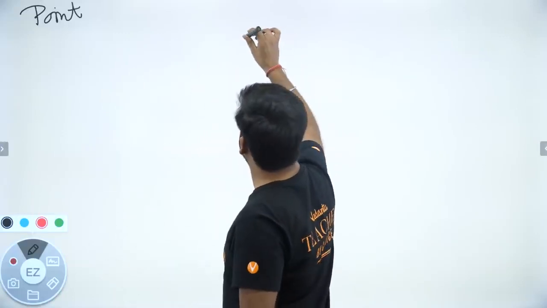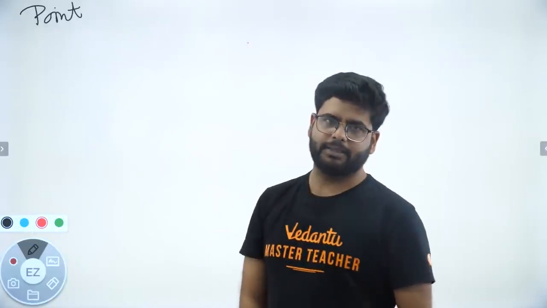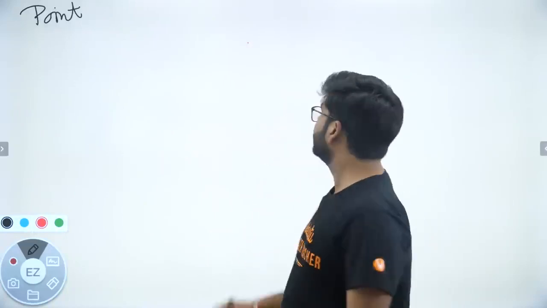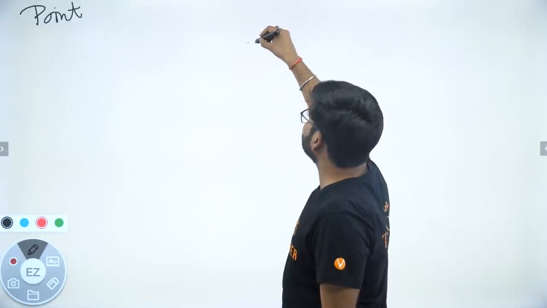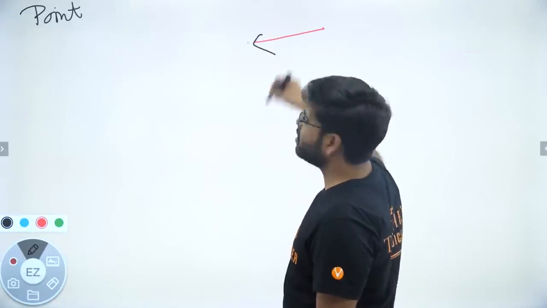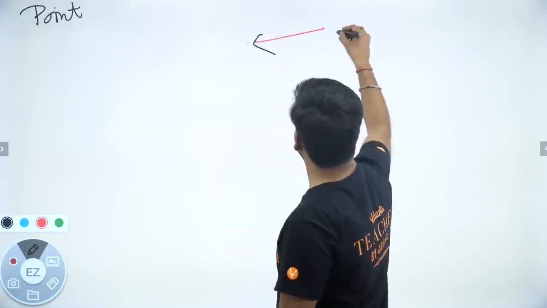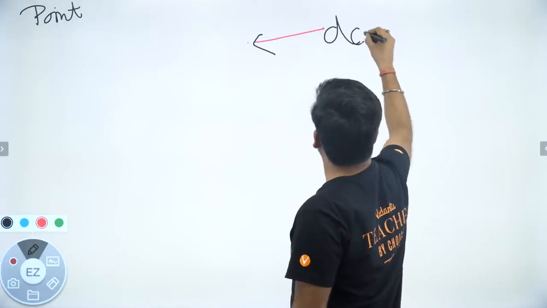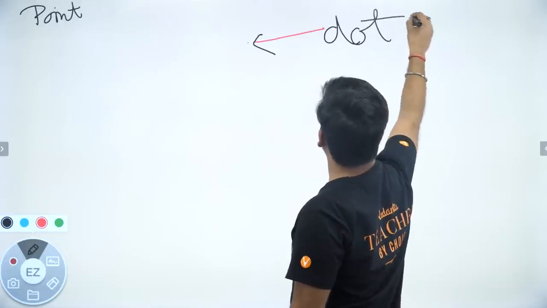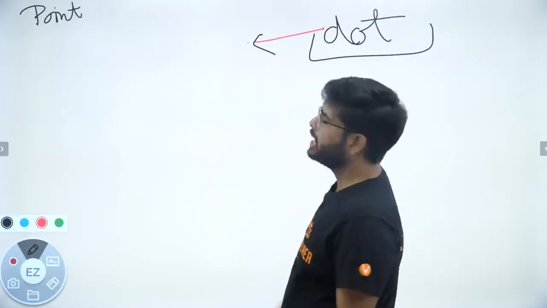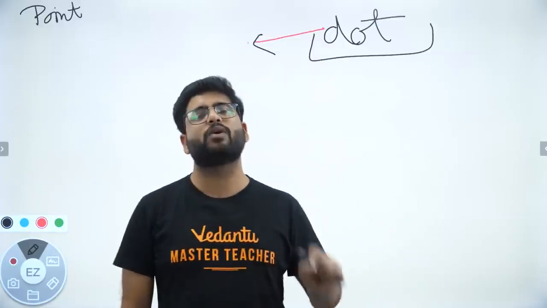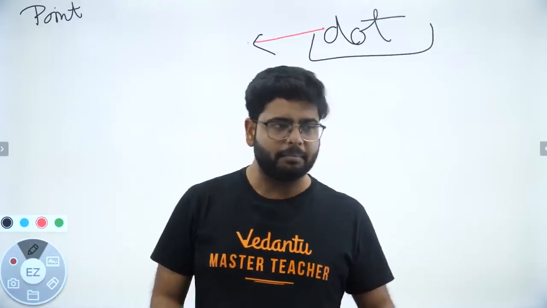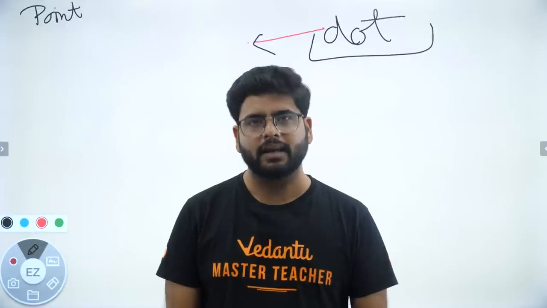Anything that gives you a location or a position of something is a point, right? Remember guys, there is something that I have drawn here. This is not a point. Basically this is a dot, okay? Why? Because it has some dimensions. A point is something that tells you the location of something, but it has no dimensions, right?